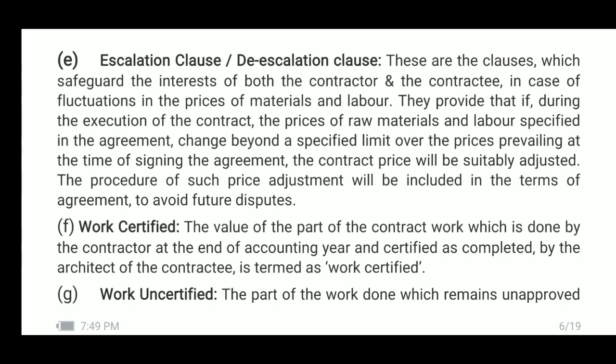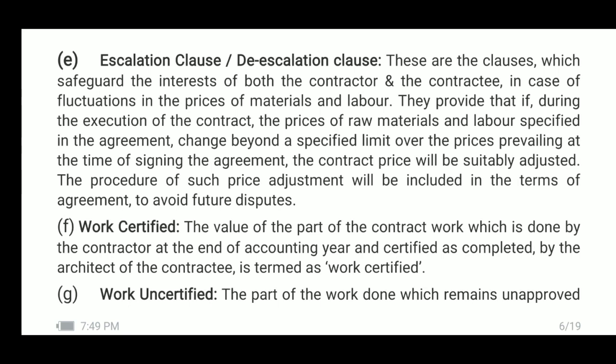On the other hand, if the price falls in future beyond a certain specified limit, then contractee will have to suffer loss. Therefore, when these clauses are included in the terms of the agreement, then their interest can be easily safeguarded.